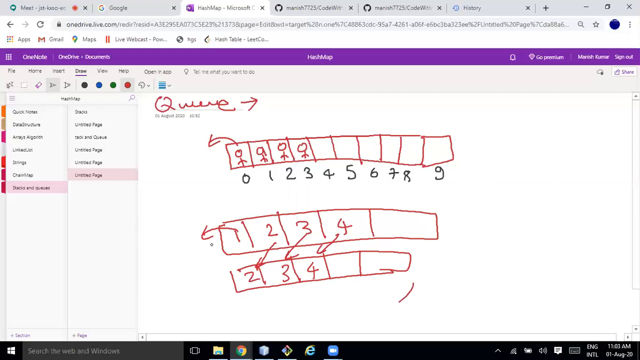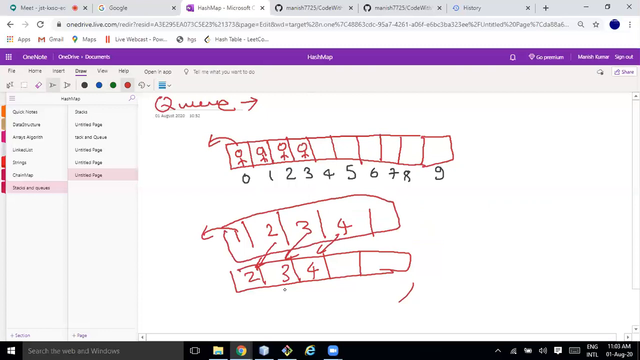Whenever you are popping, for pushing it's fine, cool. You can push till here. Here it's not needed, 5 is already there. So whenever you are pushing, it's fine. But in the case of popping, you are shifting, and what problem do you have? You are taking order of n complexity for popping. How can we improve that?